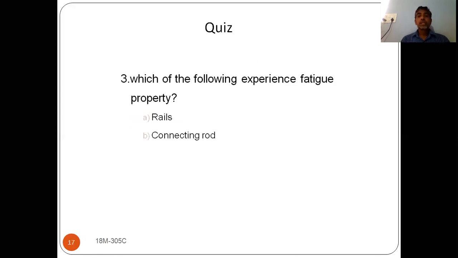Which of the following experiences the fatigue property? What is meant by fatigue? It is the application of repeated and reversal loads. In which application is this possible? If you take rails, connecting rods, and springs, all the applications will experience fatigue, because in every application you have repeated and reversal types of loading. So the answer is all of the above.